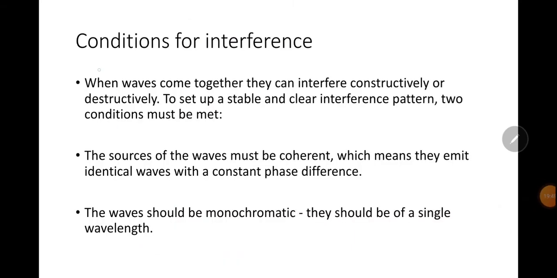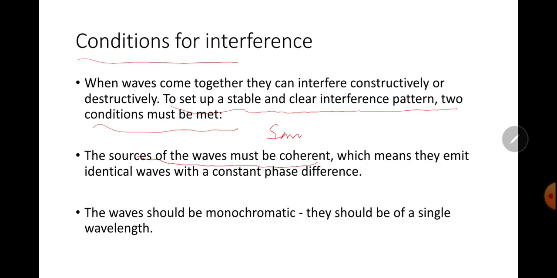Condition for interference. When waves come together, they can interfere constructively or destructively. To set up a stable and clear interference pattern, two conditions must be met. The source of the waves must be coherent. Coherent means same starting point, same phase or starting point, which means they have identical waves with a constant phase difference.